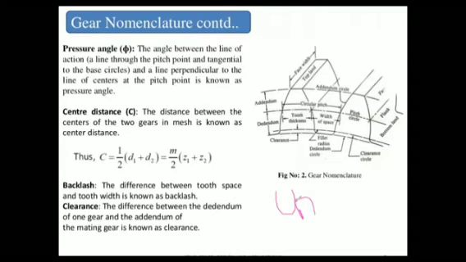This is a meshing point. Now the common normal which passes from this point, the common normal of both teeth, right? So this is a common normal, N.